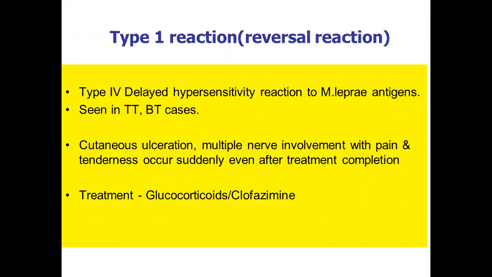The type 1 reaction, or the reversal reaction, is a type 4 delayed hypersensitivity reaction to the Mycobacterium leprae antigens. This type of reaction is usually seen in tuberculoid and borderline tuberculoid cases of leprosy. It manifests as cutaneous ulceration, multiple nerve involvement with pain and tenderness, and usually it occurs soon after the treatment completion. That is why it is called a reversal reaction. It is because it usually occurs after the treatment completes.